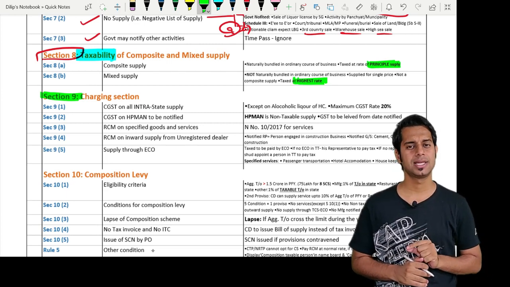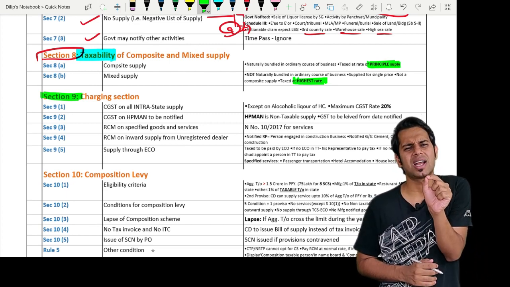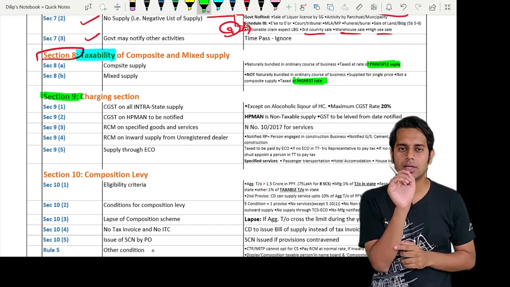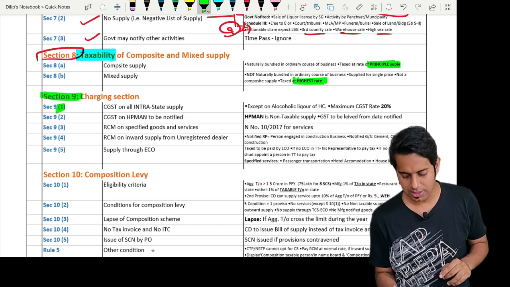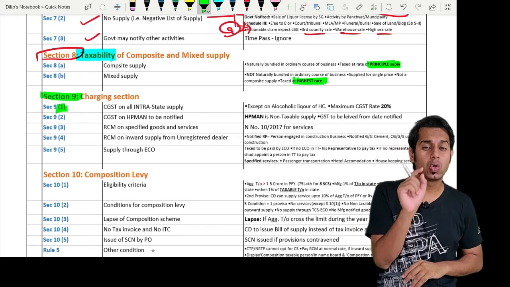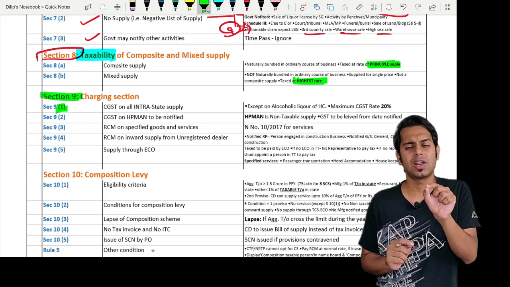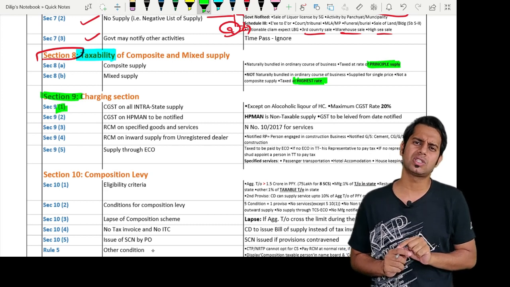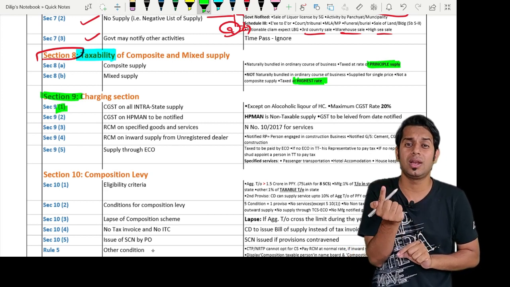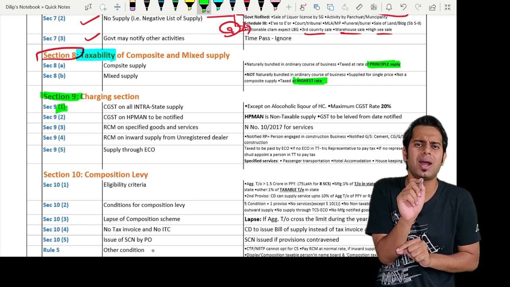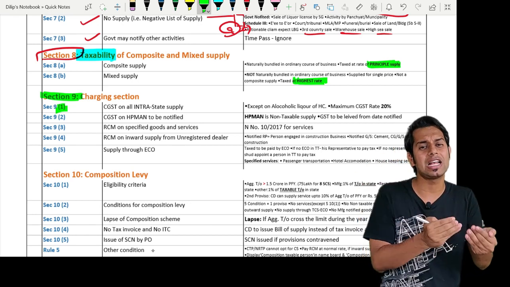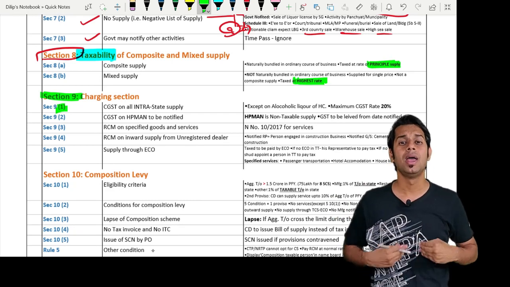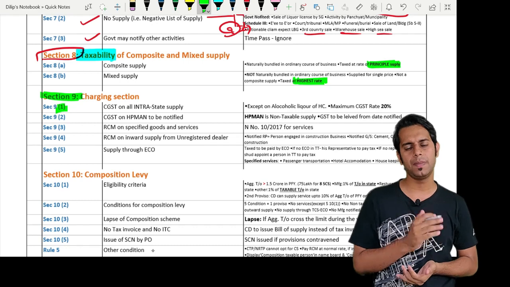Section 9 subsection 1 says, subject to the provisions of subsection 2, there shall be levied a tax hereinafter referred to as central goods and services tax on all intrastate supply of goods or services or both, except on alcoholic liquor for human consumption, on a value determined under section 15 at such rates as may be notified, not exceeding 20%, shall be collected in such manner as may be prescribed and paid by the taxable person.